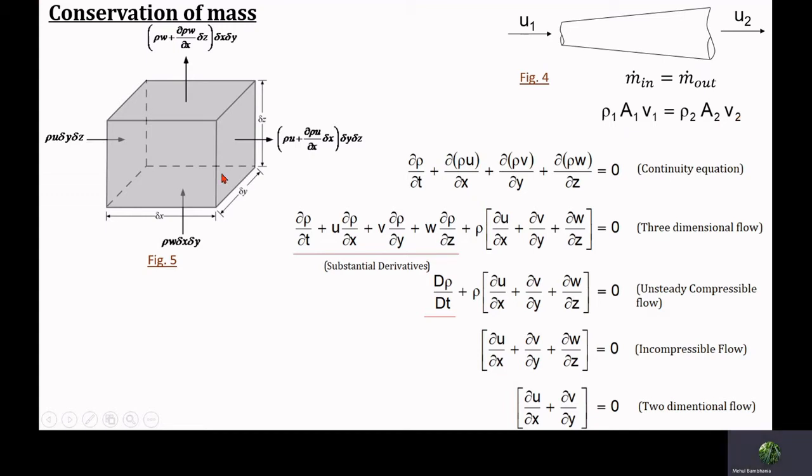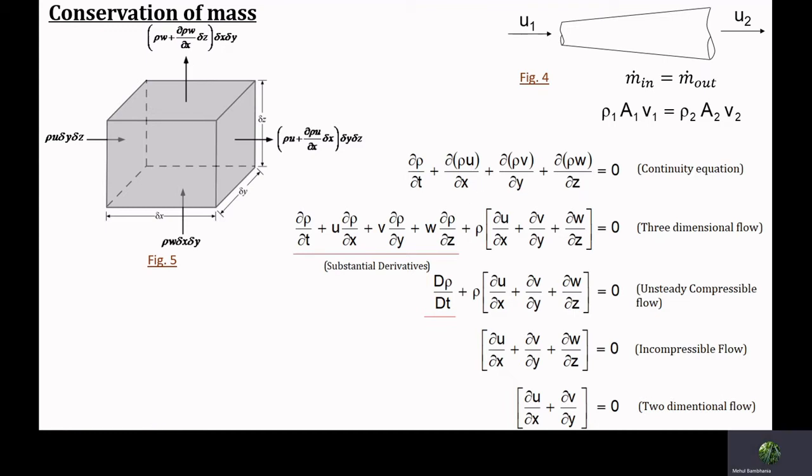But the actual nature of the fluid flow is not one-dimensional. It always has components in the y direction as well as the z direction. So when you consider the multi-directional velocity components, your continuity equation converts into partial differential form, where the velocity components partially depend on x, y, and z.